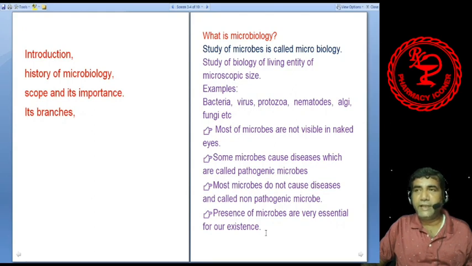So it is not there, because microorganisms decompose it, make the environment clean, and thereby make our planet a better place to live in.